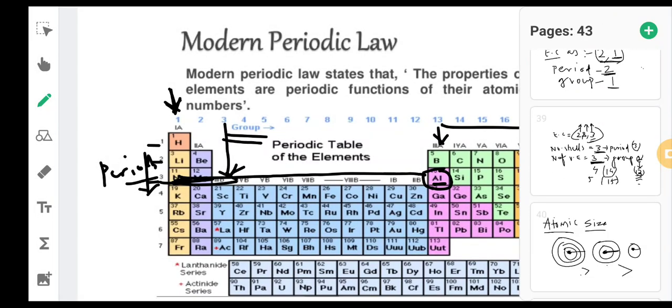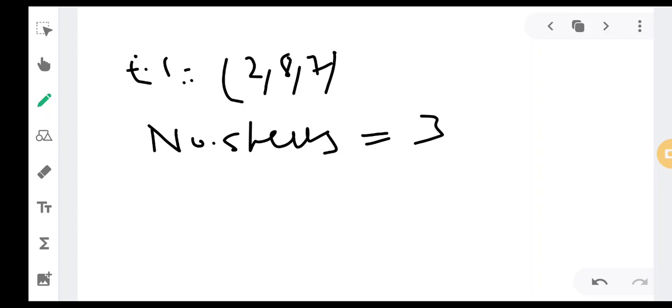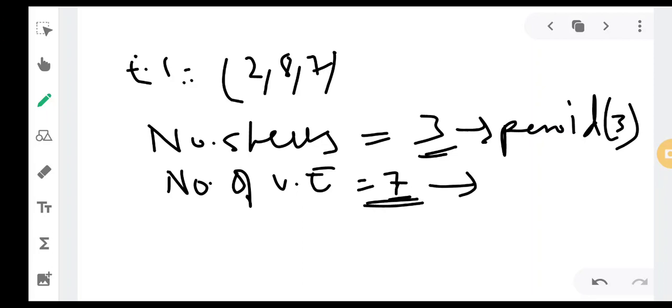Okay, say suppose there is one more case, 2,8,7. You are given electronic configuration as 2,8,7. So what are the number of shells? How many number of shells are there? There are nothing but 3 number of shells. How many number of valence electrons are there? It is nothing but 7. Number of shells is nothing but the period in which the element will fall. So the period number is 3. It will fall in the third period.